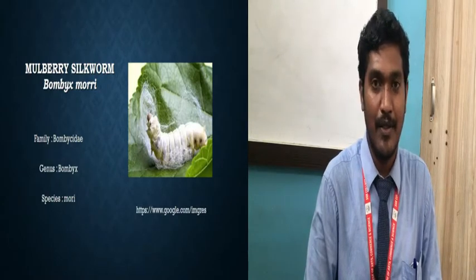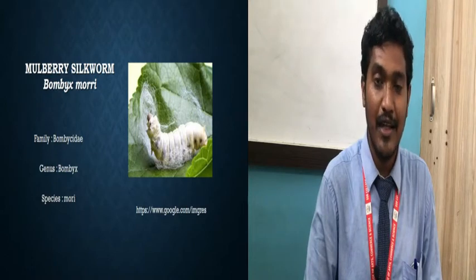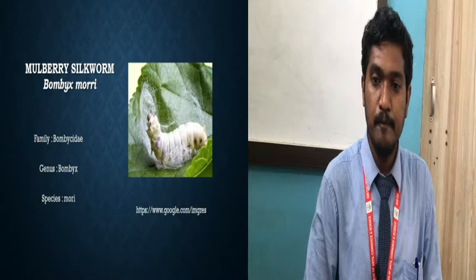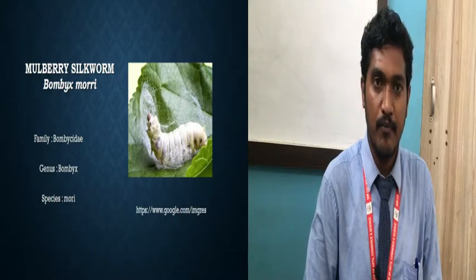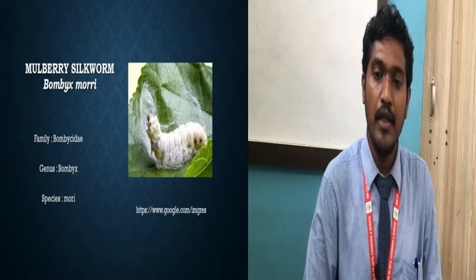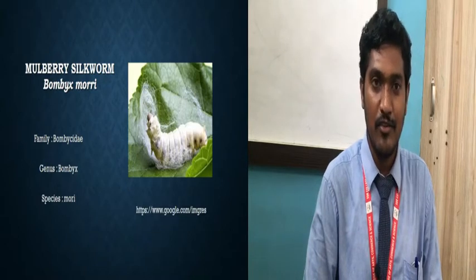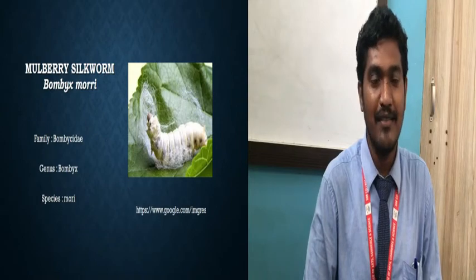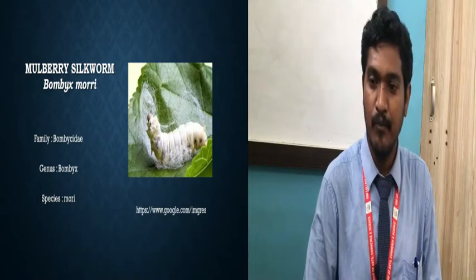So this is the larvae. What you can see is the larval stage of the silkworm. Then, of this silkworm, the family is given as Bombycidae. Of these 4 types, only the mulberry silkworm belongs to the family Bombycidae. The rest of the 3 types of silkworm belong to the family Saturnidae.